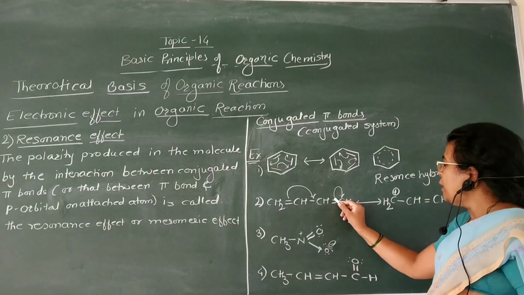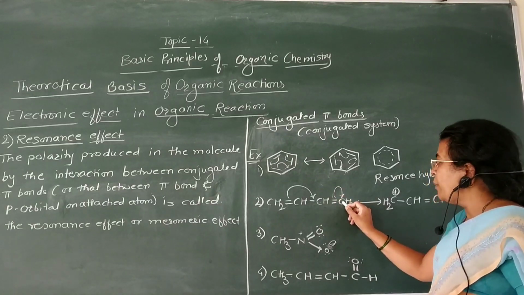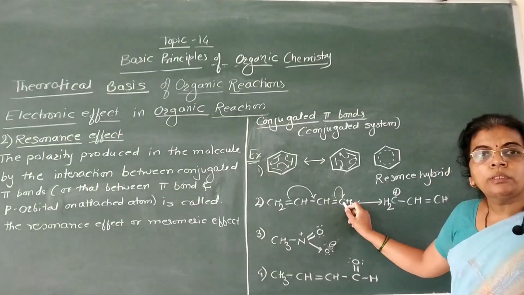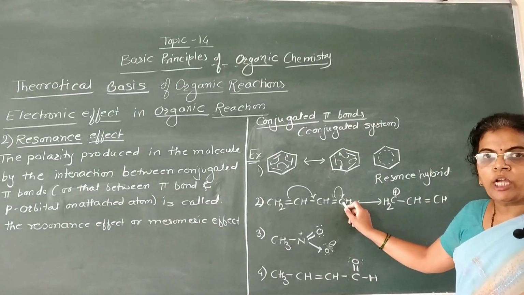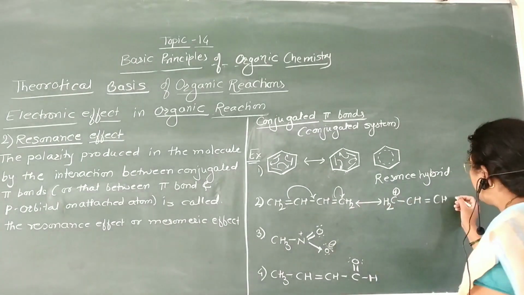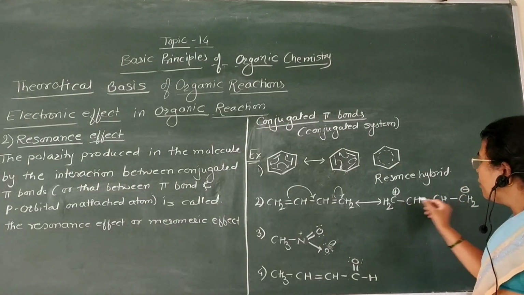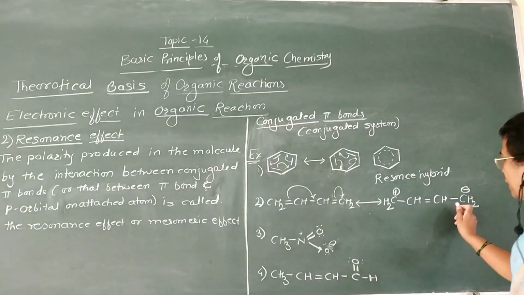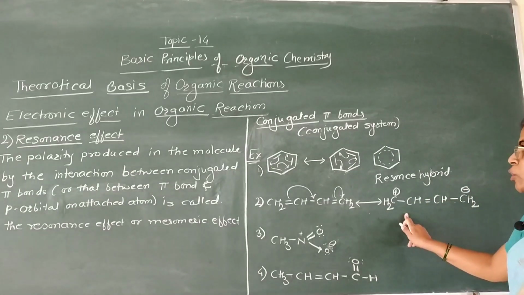Now this pi electron transfers on this carbon atom. This carbon atom becomes electronegative, negatively charged or electron rich, and therefore here it acquires a negative charge, and polarization of the molecule is carried out. This is called resonance effect or resonance.